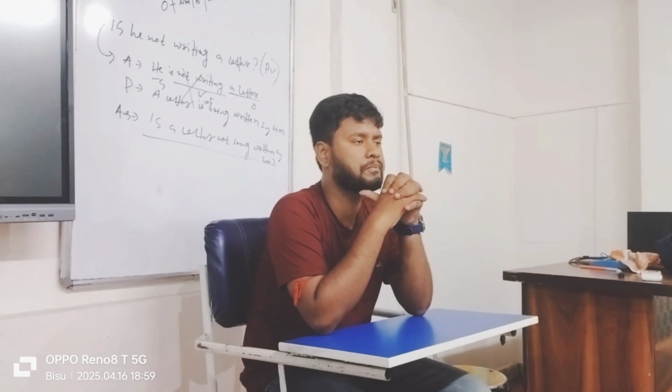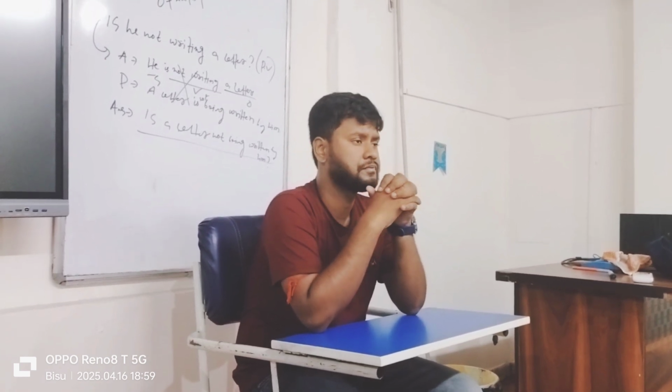Now past continuous tense means any action which was happening in the past. The rule is subject plus was or were plus verb plus ing plus object plus others. For example, I was playing cricket, I was not playing cricket, was I playing cricket, was I not playing cricket? In negative, was not, were not. In interrogative, was or were will come before the subject.